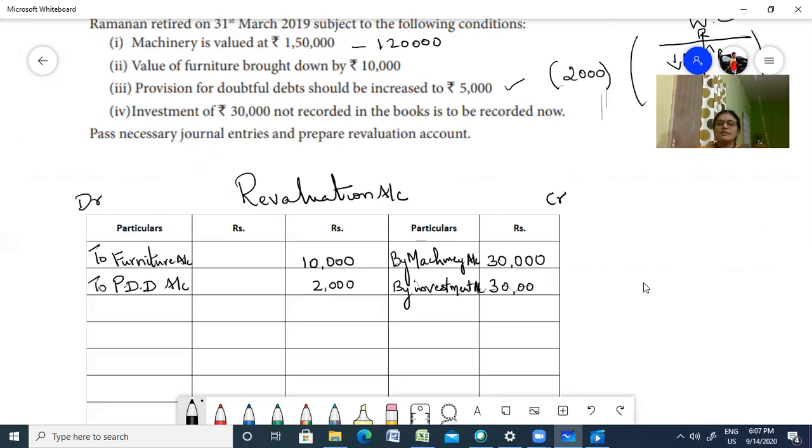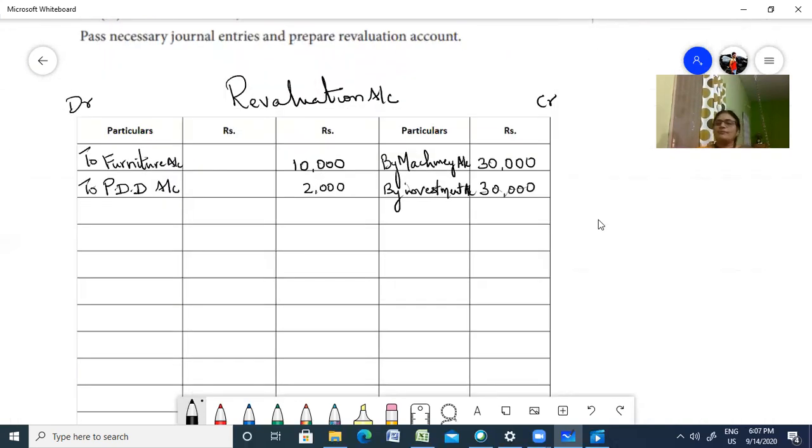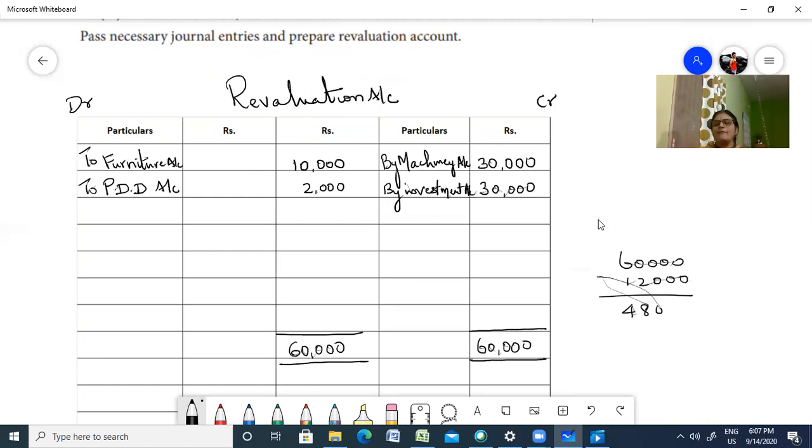So you have a huge increase here. Now 30 plus 30 comes to 60,000. So let us close the account here. You give some space so that you can divide the profit among the partners. So that's 60,000 here. What is the difference? 60,000 minus 12,000 is 48,000.